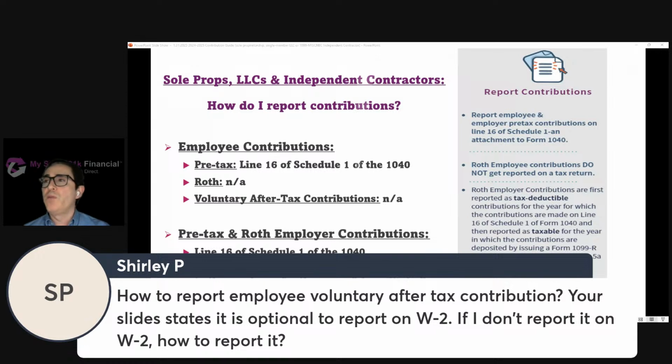How to report employee voluntary after-tax contribution. So it's not reportable for a business, for any type of business. Likewise, even for a business taxed as an S corp. If you look at the W-2 instructions, they're clear that reporting voluntary after-tax contributions is voluntary. And we've got more on the webinar and on the slides that I referenced up above.